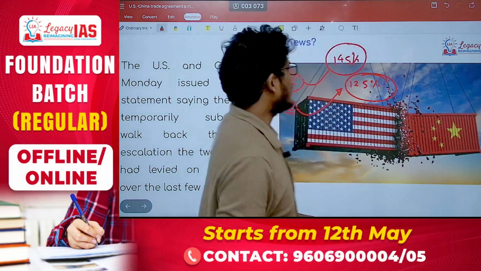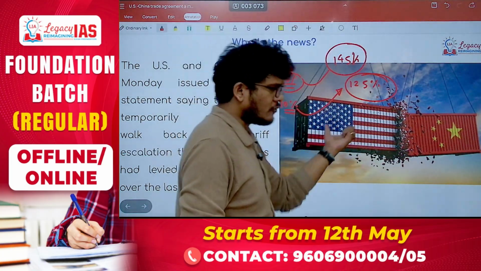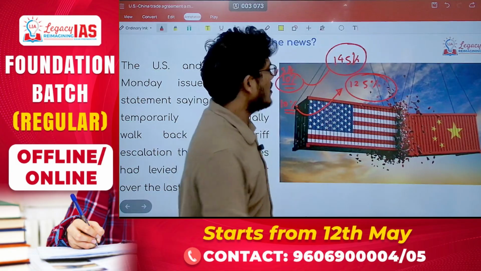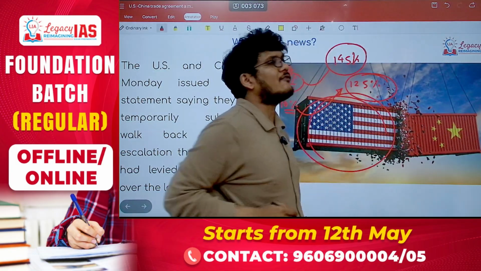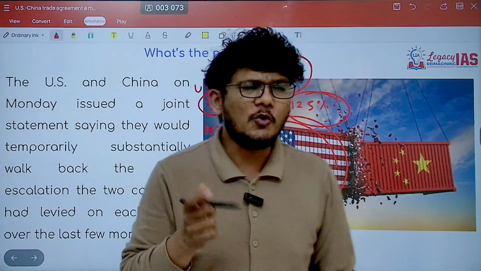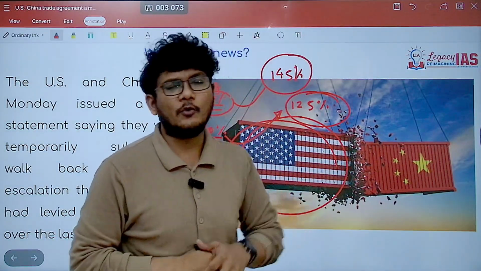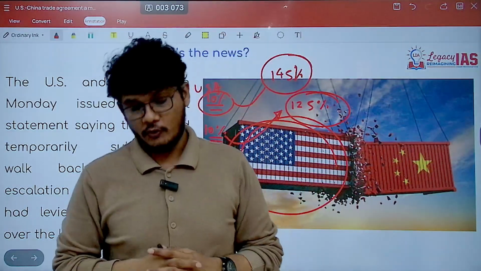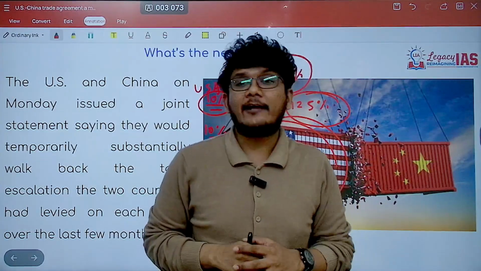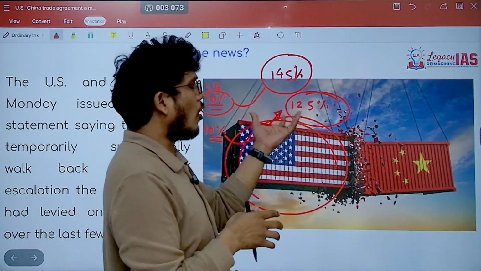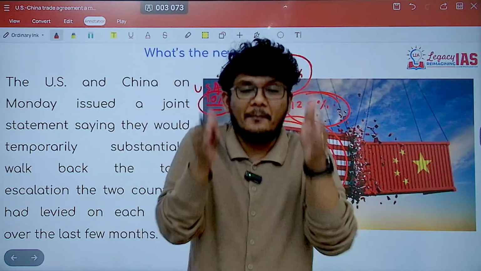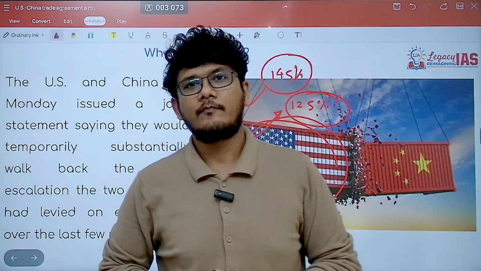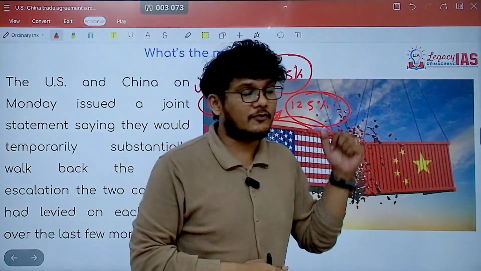Now, it was seen that the tariff war does not benefit anyone as such, it hampers both countries, but it was probably hampering USA even more. For the first time in the last few years, USA saw a quarter wherein its growth shrank, so it had a negative growth rate. Experts say that the entire impact of the tariff war has not even come into the picture and still the growth is negative, so in the coming months it will be even worse. So the situation in the US was not good because of this tariff war.